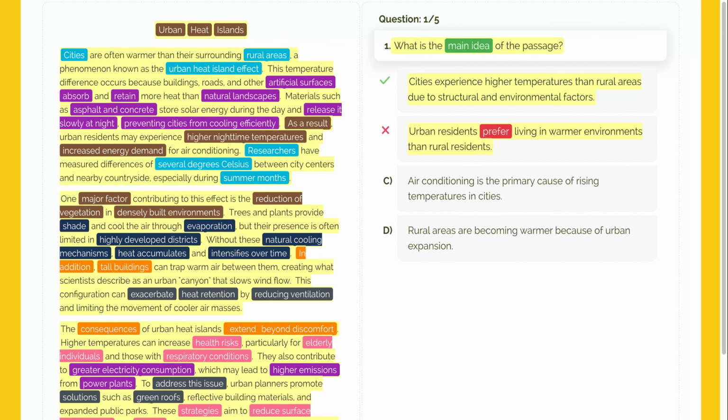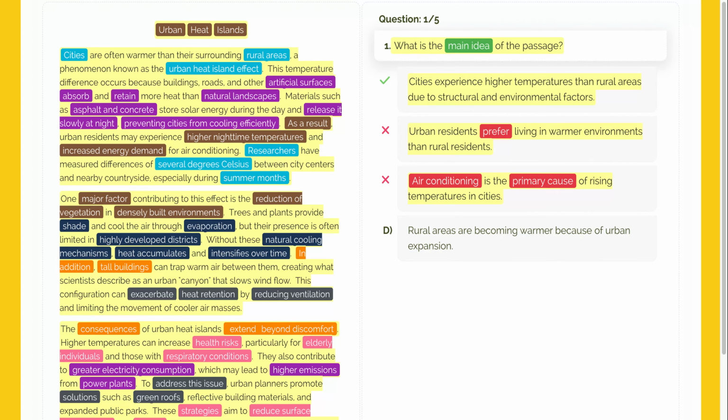Next, we'll examine option C. Air conditioning is the primary cause of rising temperatures in cities. This choice says that air conditioning is the primary cause. But let's check the logic in the passage. Paragraph 1 says that increased energy demand for AC is a result of the heat, not the cause of it. The primary causes are actually asphalt and concrete. Since this option flips the cause and effect, it is incorrect.